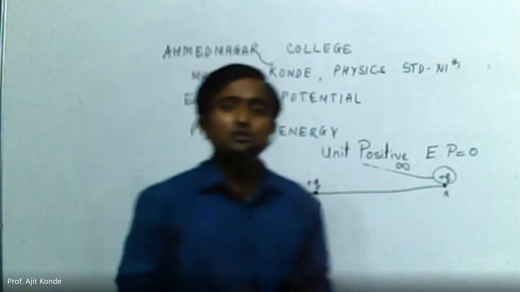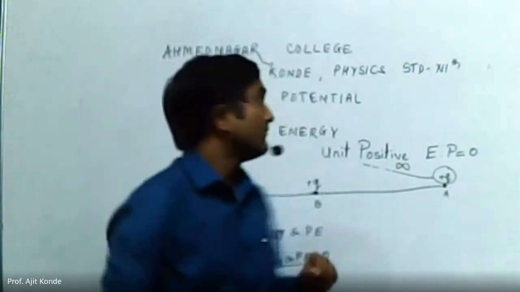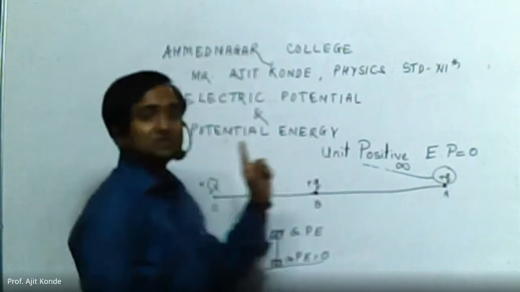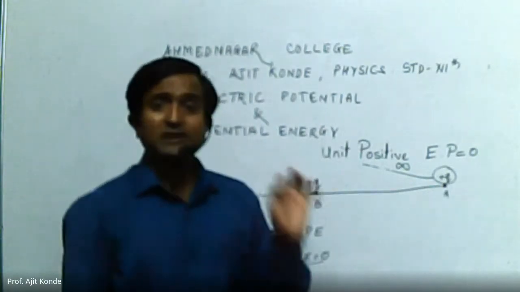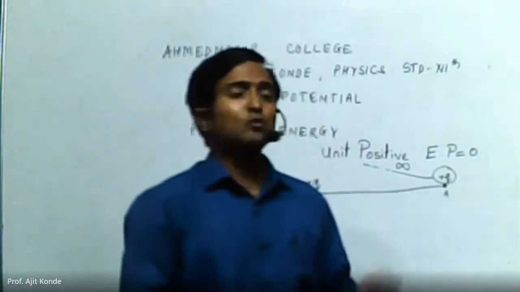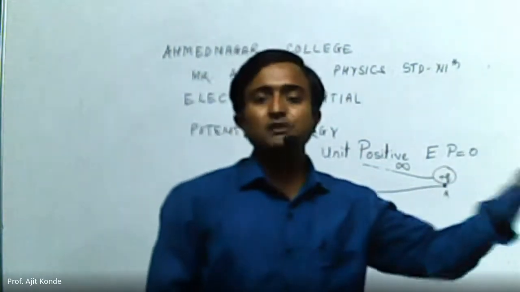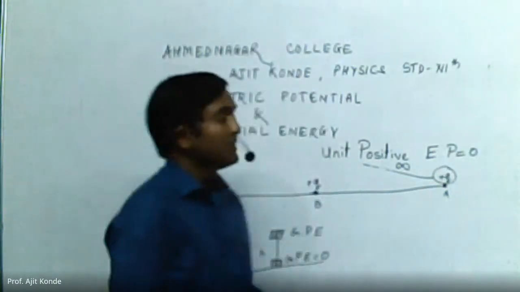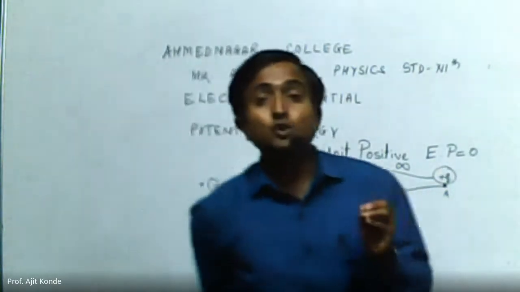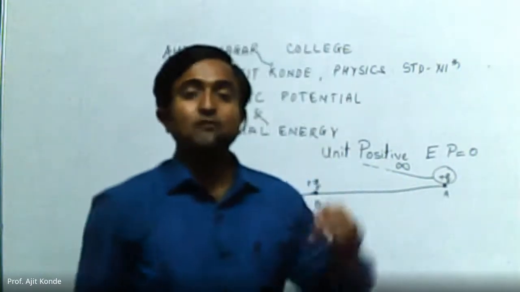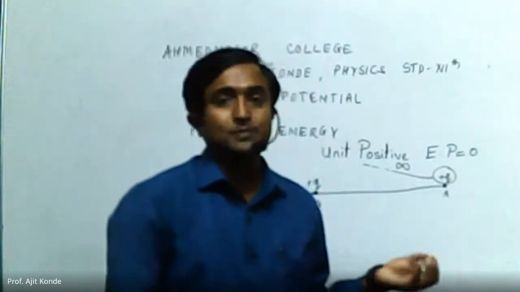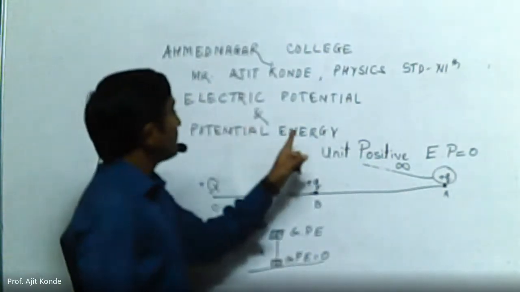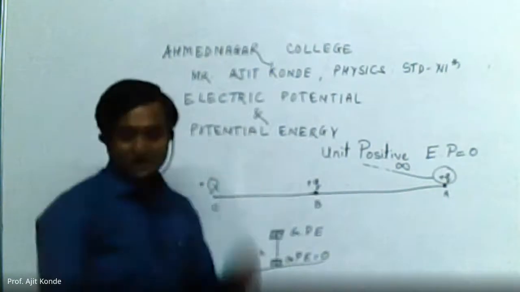Now we understood two important points. One is electric potential and the second one is potential energy. In the case of electric potential energy, we have to move any charge from infinity to that specific point. And in the case of electric potential, we have to move unit positive charge from infinity to that point. Over here, when we see electric potential energy,